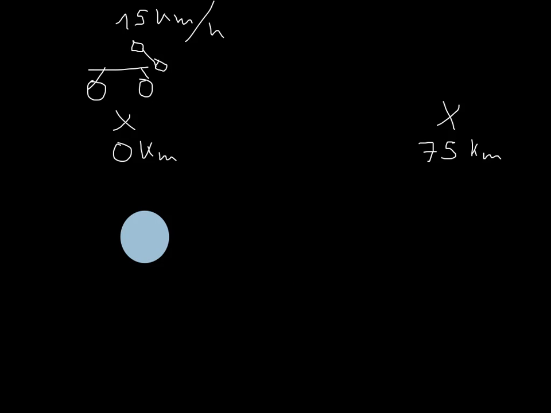But things are never that simple. Imagine I have this little ball, and I'm going to move it from 0 to 75 kilometers. Until now, we've been assuming that this moves always at the same speed. But what if I told you that actually things don't always move at the same speed? For example, the ball could be doing this. Or it could be doing this. Whoa.